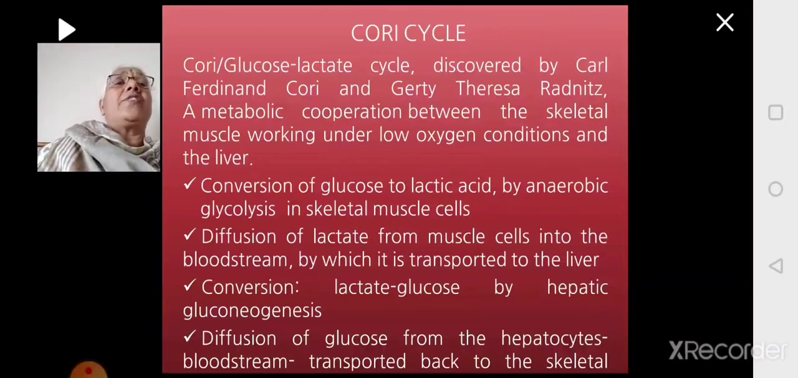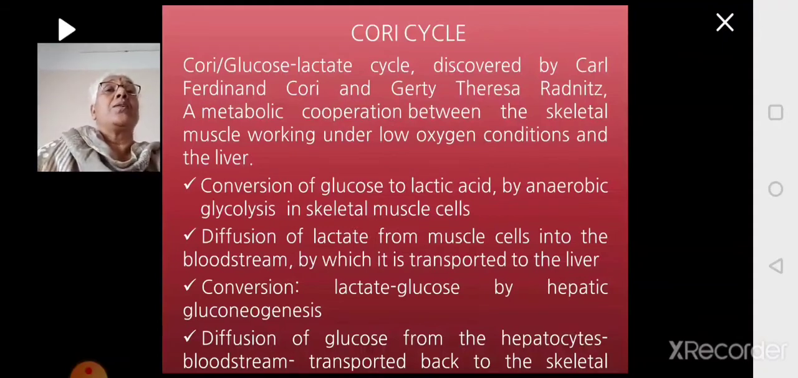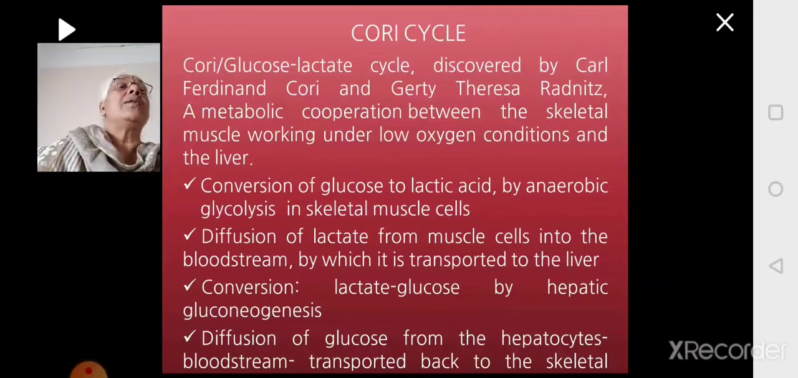Now this lactic acid will diffuse from the muscle cell, enter into the bloodstream, which is taken to the liver. In the liver, the lactate will be converted to glucose by hepatic gluconeogenesis. And this glucose in turn will leave the hepatocytes and enter into the bloodstream, and it will be taken back to the skeletal muscle. So, when there is no oxygen, skeletal muscle is producing lactic acid, which is transported to the liver by the blood. There, it is converted to glucose by hepatic gluconeogenesis, which will come back to the skeletal muscle.